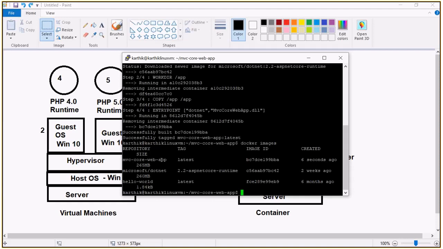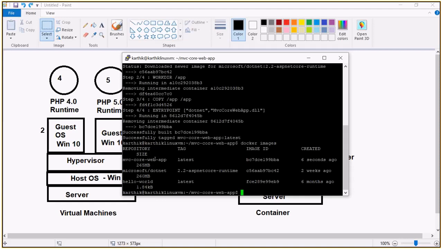You people need to understand this MVC core web app is nothing but a combination of our .NET runtime and our application. That's why it is 265 MB, this is 260 MB. This image only has the core runtime, whereas my image, whatever I have created, has the core runtime as well as our deployed application.